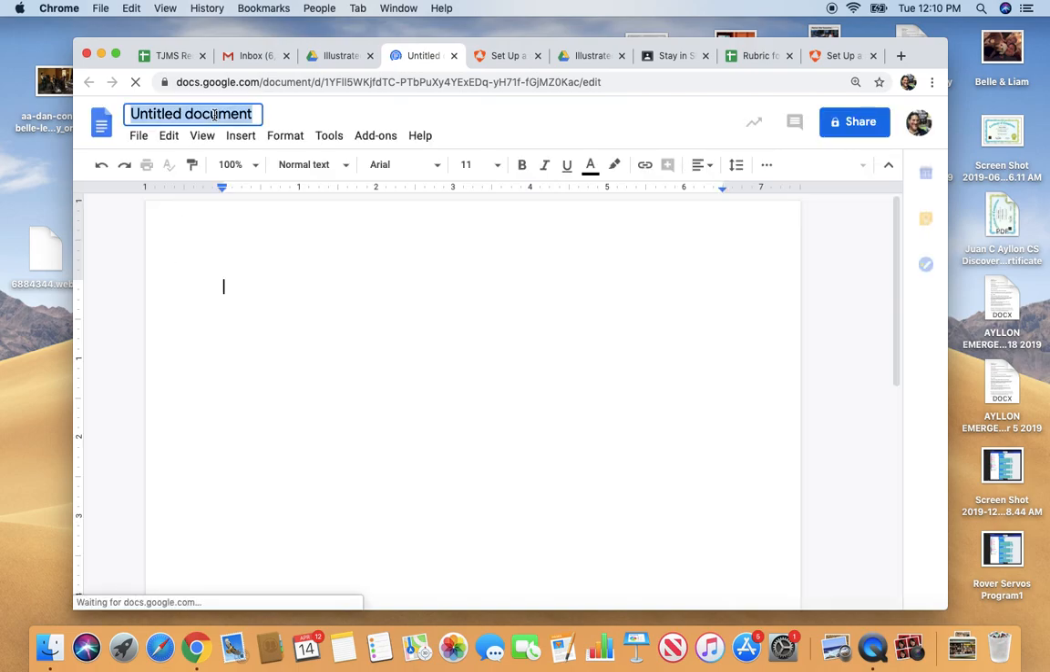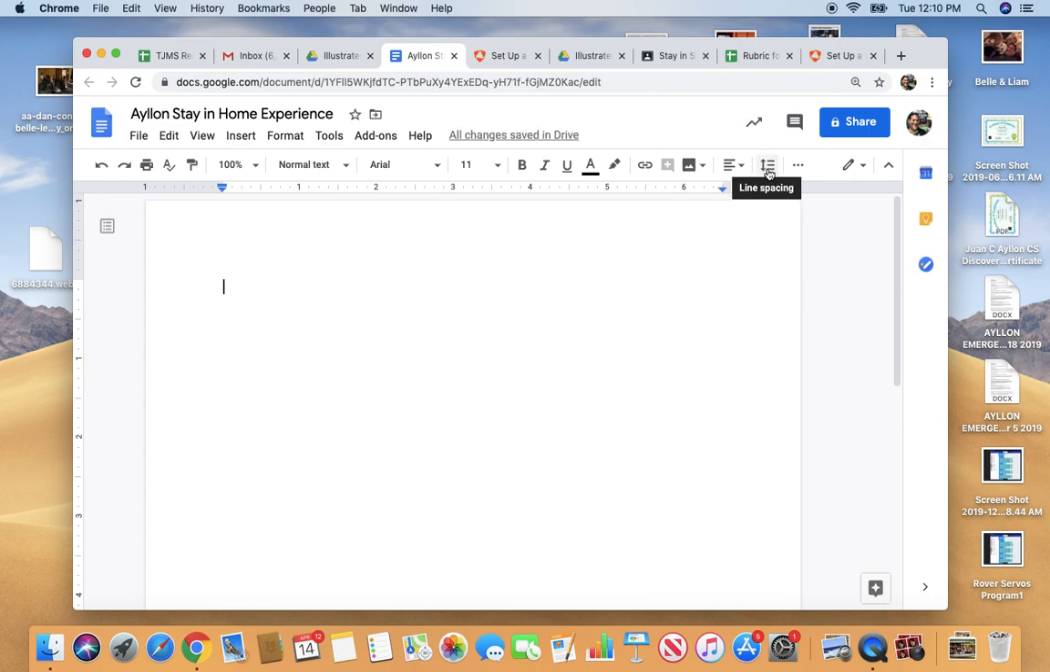We want to give it some kind of file name that will be easily recognizable. So I'll put over here Ione Stay in Home Experience. Okay, and then we're going to set up the Google Doc. We want it to be double spaced. So I'm going to go over here, see this line spacing icon. We're going to go to double, and I'm going to put my name up here.